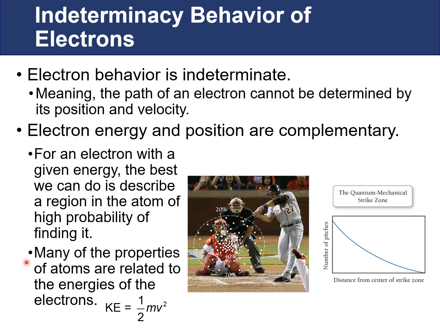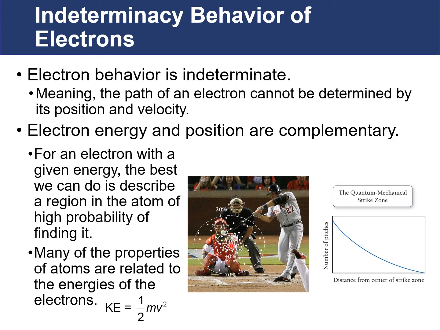Many of the properties of atoms are related to the energies of the electrons. So we could think about kinetic energy, which is 1/2 the mass times the velocity squared. So if we have a particular uncertainty in the velocity, there's a little bit of uncertainty as to how fast the electrons are moving. In terms of the probability distribution, we will see in subsequent videos that the position of the electron, instead of being described as following along an orbit around the atom, is actually described by what we call a probability distribution.